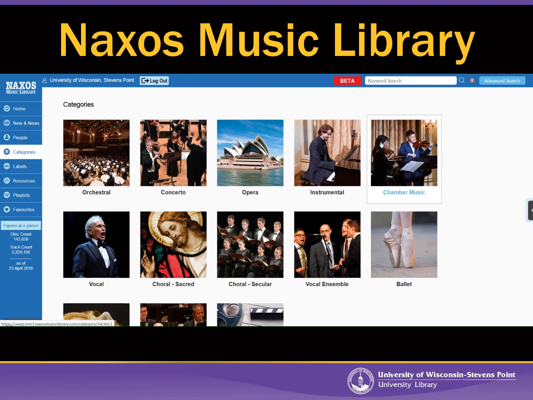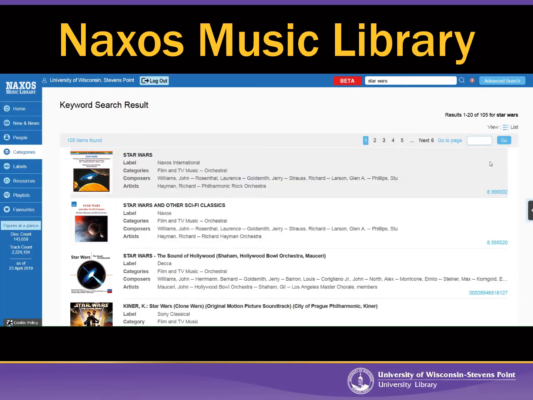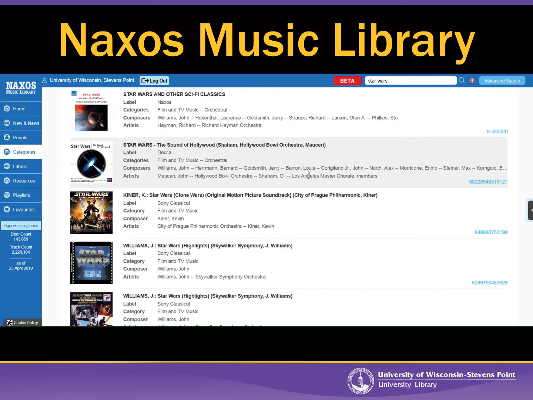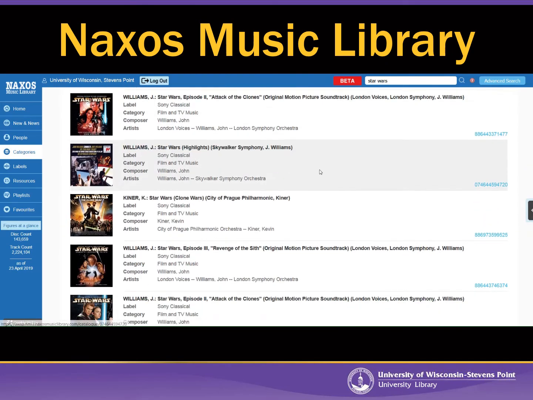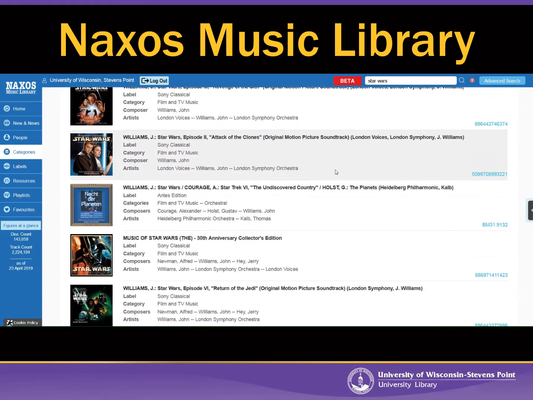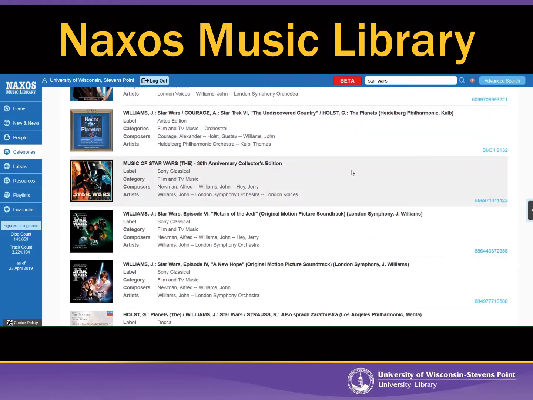So for example, I'm a Star Wars fan, so up here at the search bar, I'm going to see what Star Wars songs are in here. So I'm just going to type in Star Wars and search. Okay, and I actually get 105 results, and I can scroll through these different results. And you notice they're all kind of different from some of the different Star Wars movies.